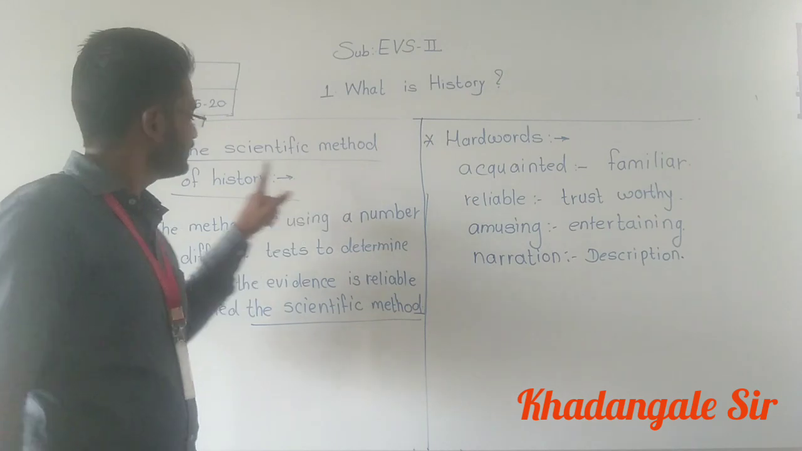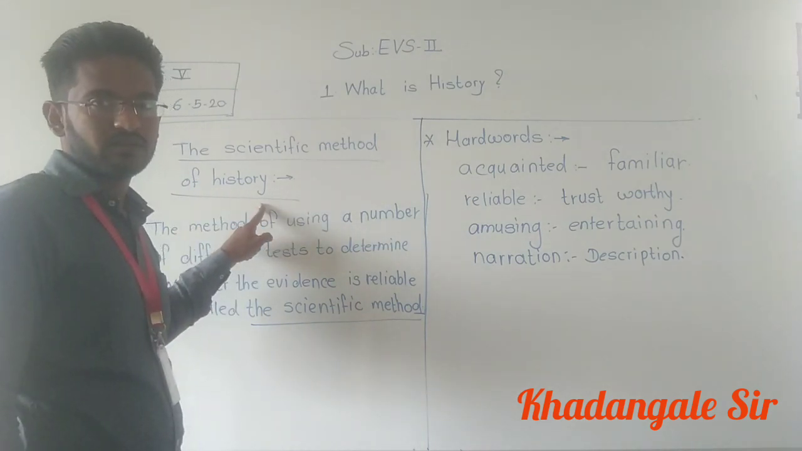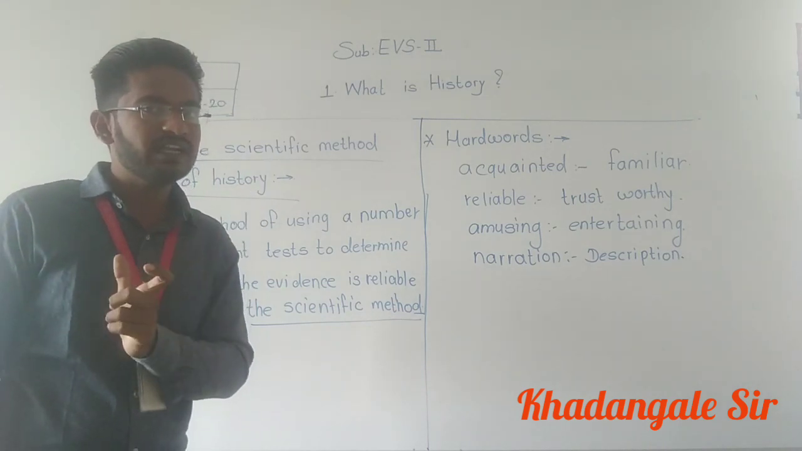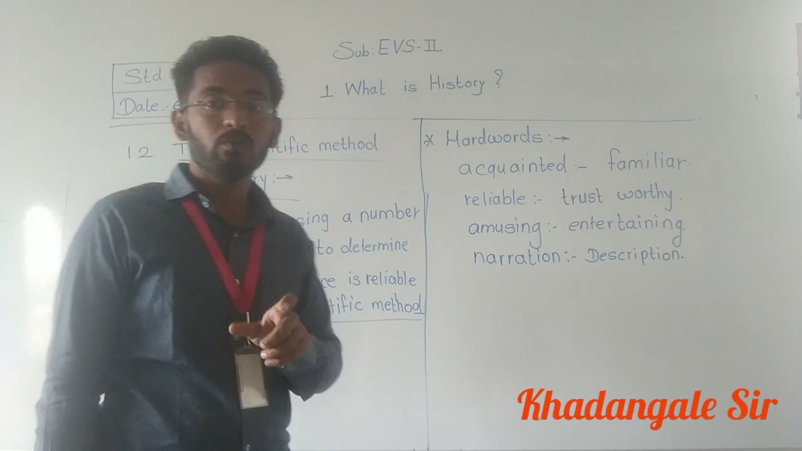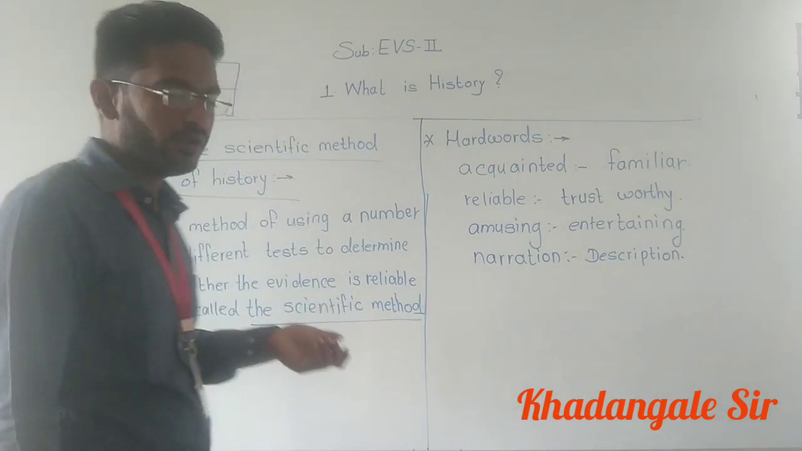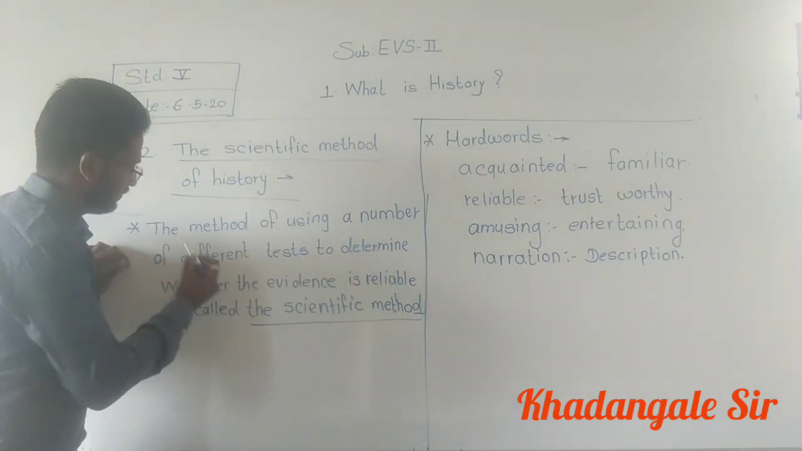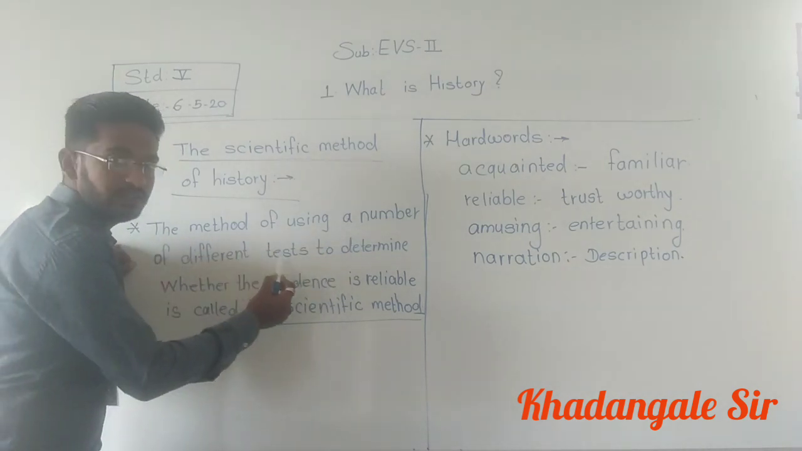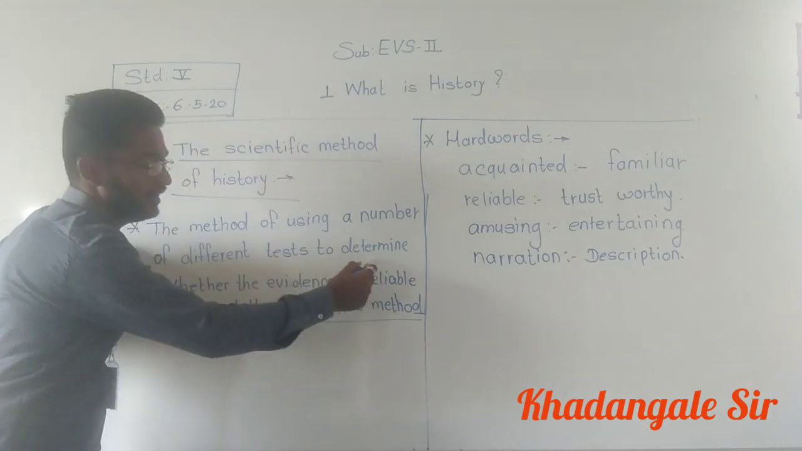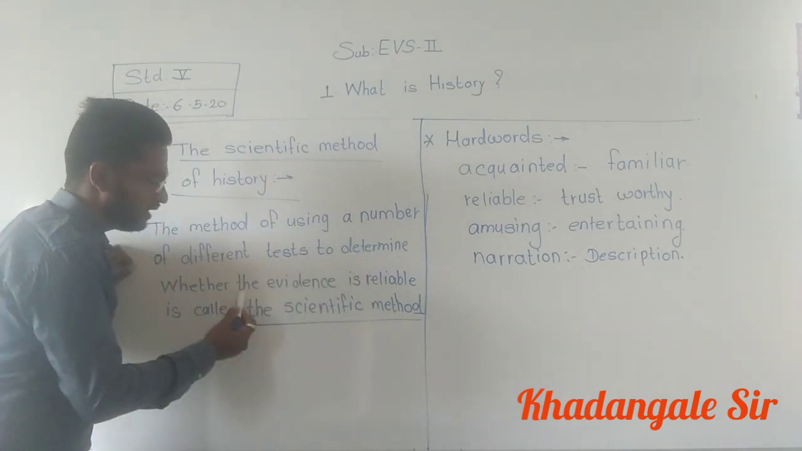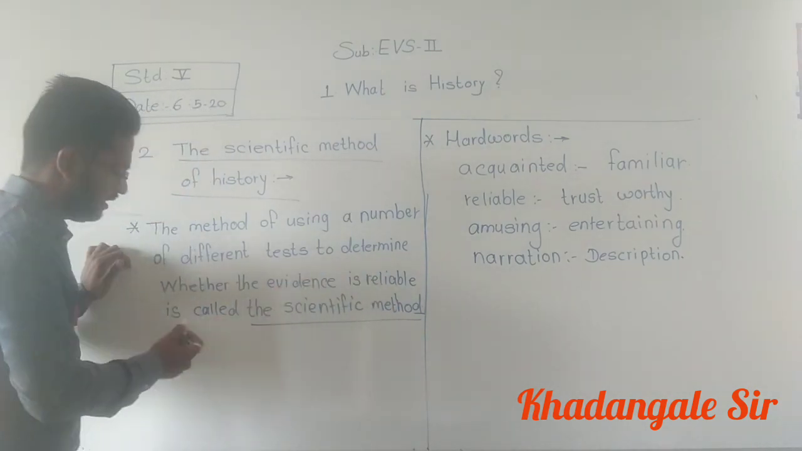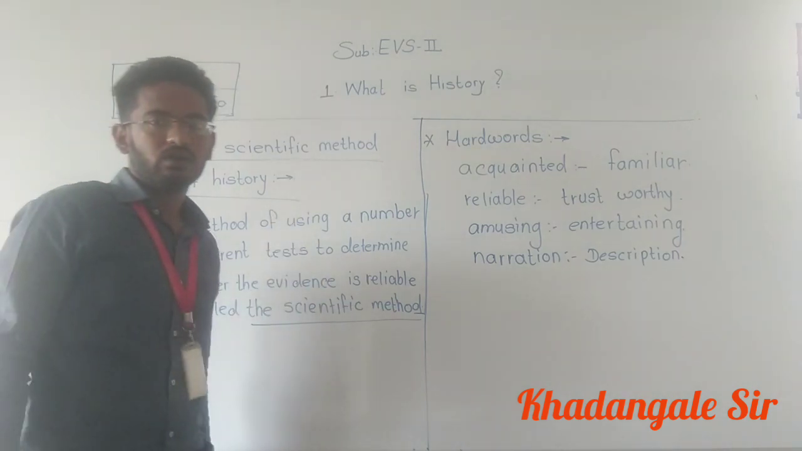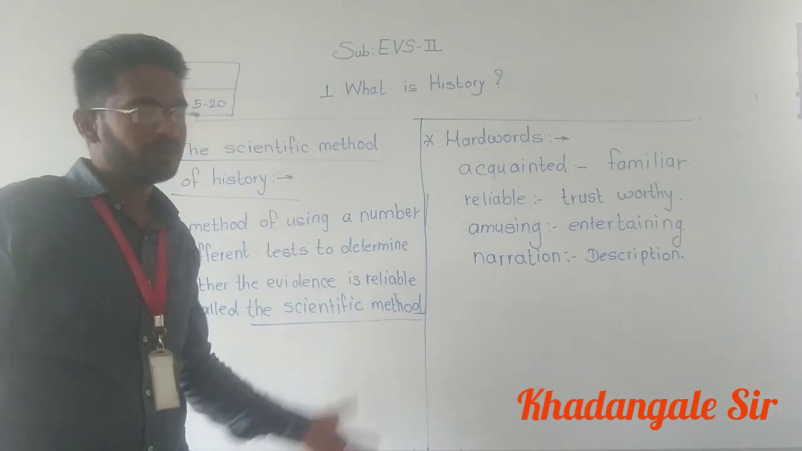The scientific method of history. What is the scientific method of history? What is meant by scientific method? We learned that, and as homework I told you to learn it. I hope all of you are learning. The method of using a number of different tests to determine, to find out whether the evidence is reliable, is called the scientific method. Understood?